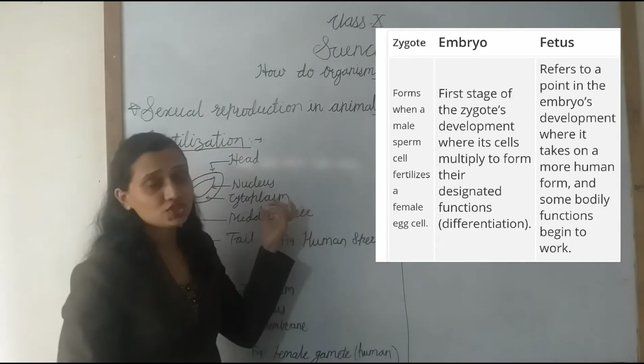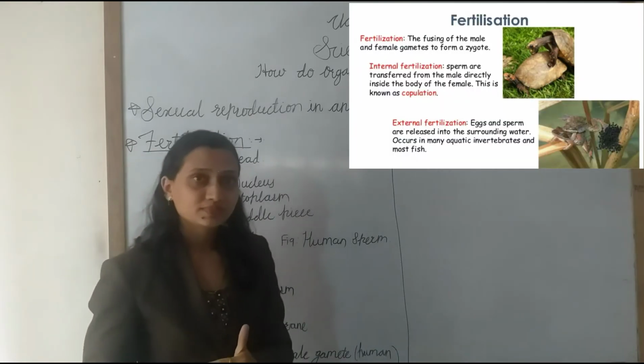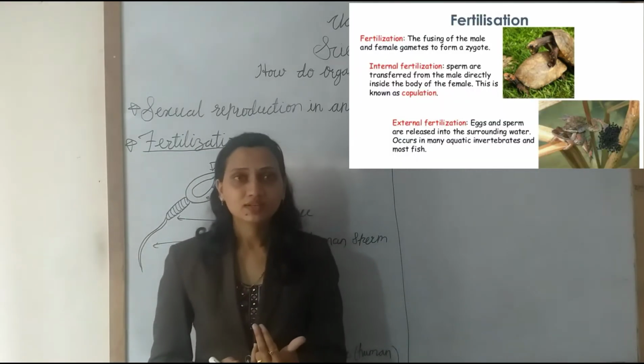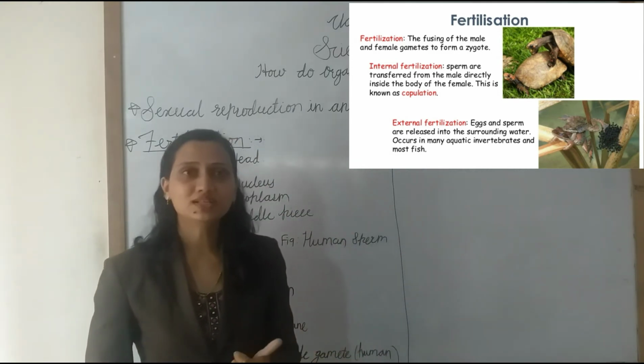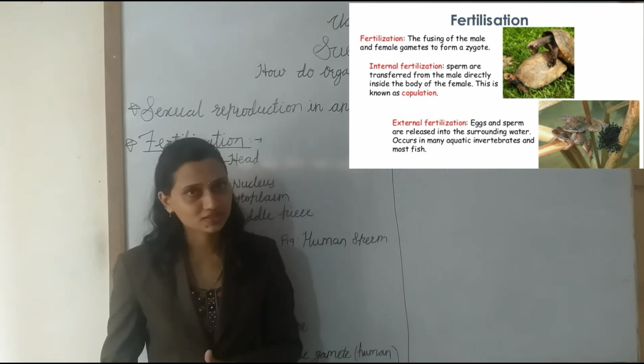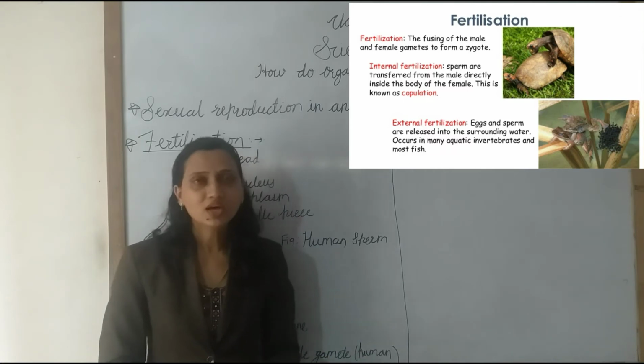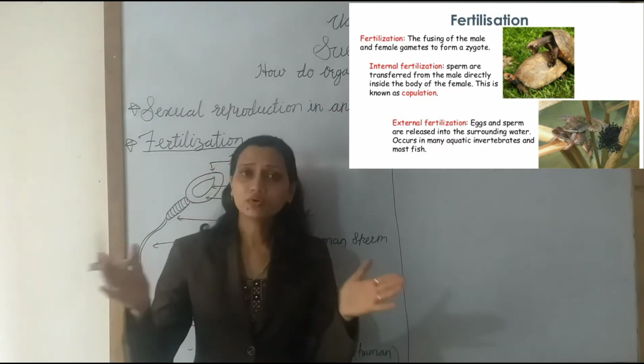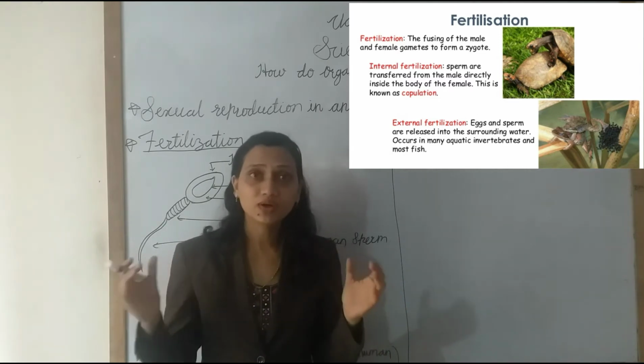Now fertilization is of two types. The fusion of the male and female gametes occurs in two ways. One is internal fertilization and the second is external fertilization. Now what happens in internal fertilization? We know that on our earth we can see different types of animals.